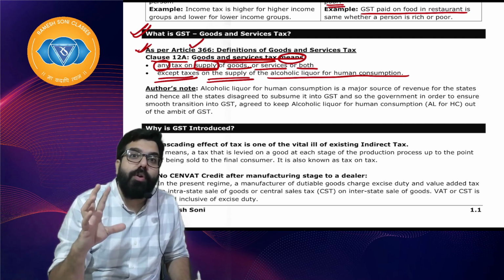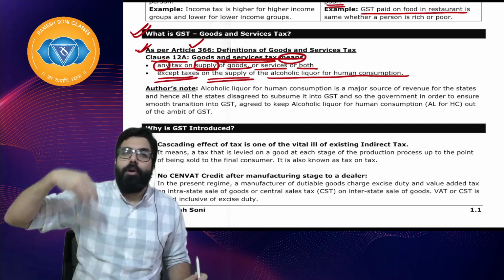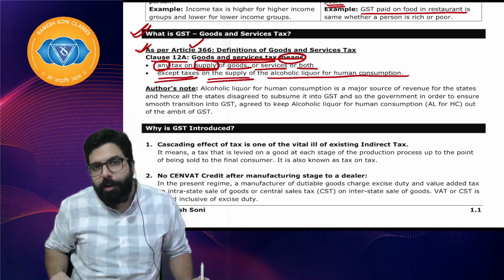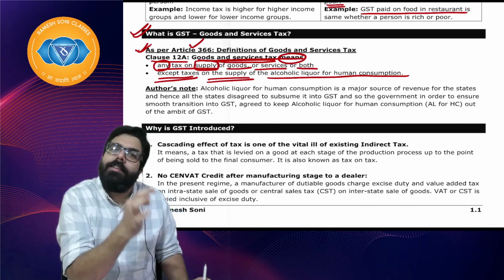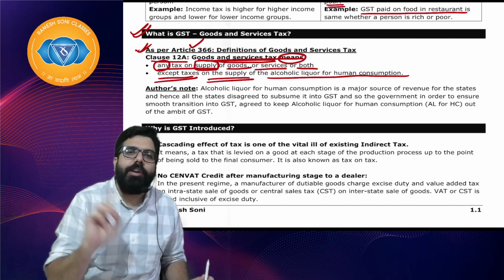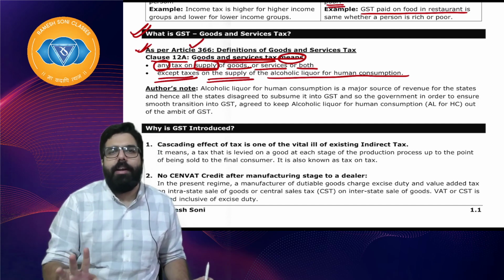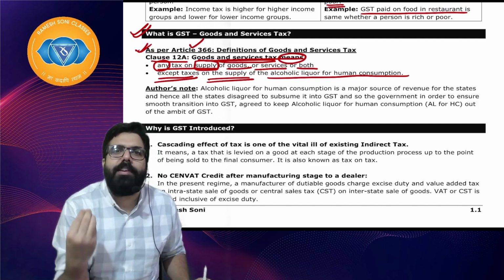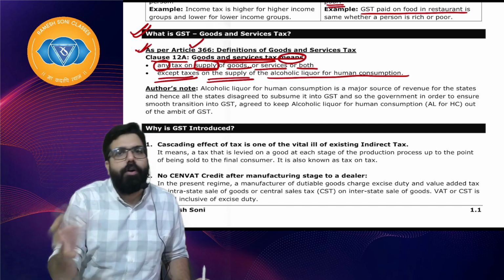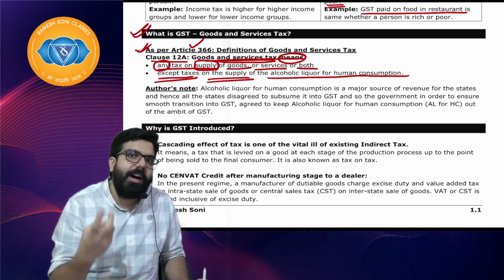Baba, the states told that alcoholic liquor is something people will not stop drinking, whether GST comes or not, and it was giving us a huge revenue. So they told us they will not leave the tax on alcoholic liquor because of the coming of GST: the state excise duty which we charge on the manufacturing of alcohol and the VAT which we charge on the sale of alcohol. So Baba, on alcohol, if you see, state excise duty is still charged and VAT is charged.